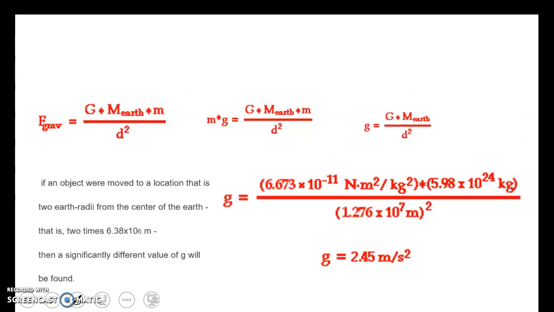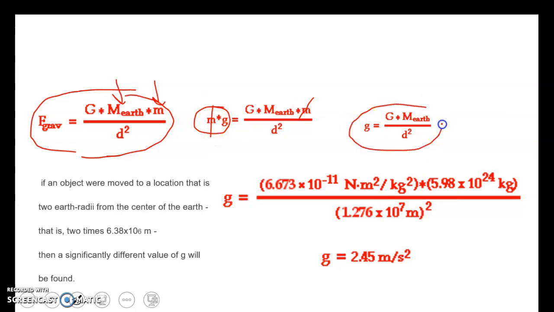So how do we find g, the acceleration due to gravity for Earth? If we look at the force of gravity, there's our equation, with the mass of the Earth and the mass of an object, say a person. The force of gravity is mass times g, so we divide m from both sides. We get g is equal to the constant times the mass of the Earth divided by the distance squared. And that's how we can find g at any point on the Earth.